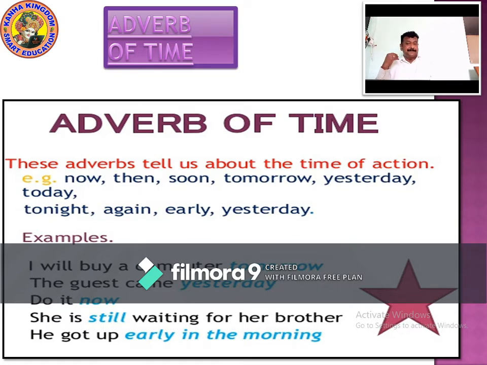Let's see some examples. I will buy a computer tomorrow. I will buy a computer is a sentence. Adverb of time is used to show when. When? Tomorrow. The guest came. When? Yesterday. Do it. When? Now.